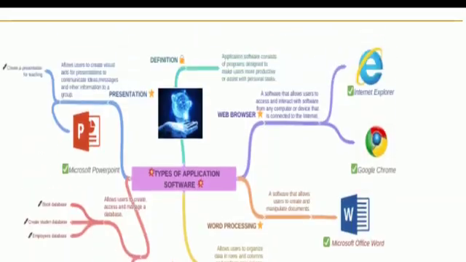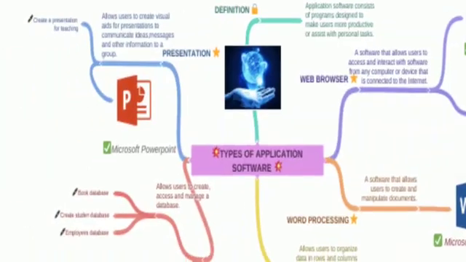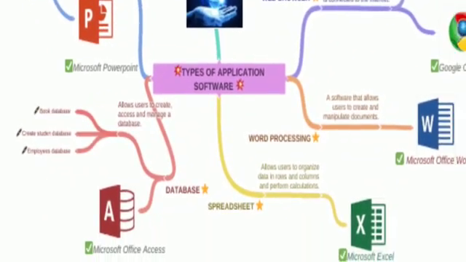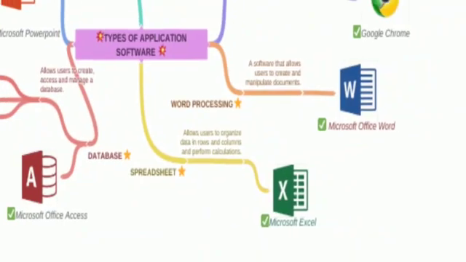These are some examples or types of application software.